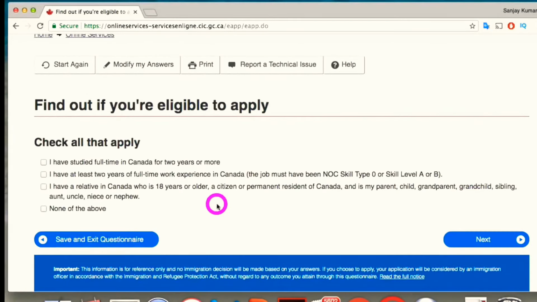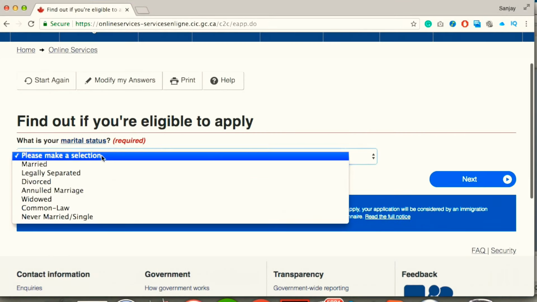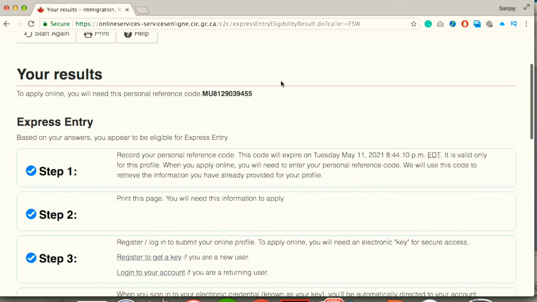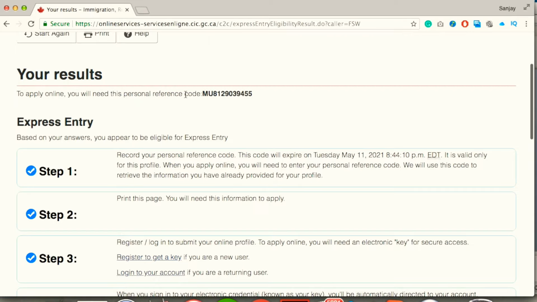The next question is whether your relatives are in Canada, whether you have studied in Canada, or whether you have Canadian work experience. Just check whatever applies to you and click next. The next question is about your marital status.